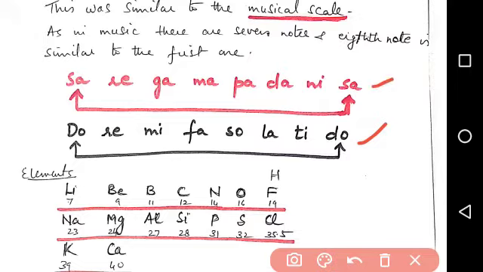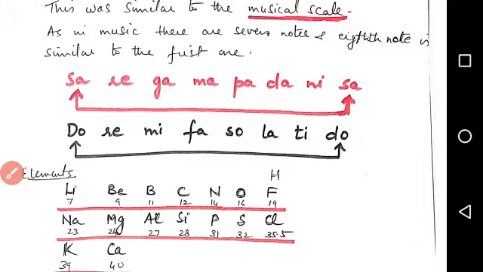So he arranged the elements like this: lithium, beryllium, boron, carbon, nitrogen, oxygen, fluorine, sodium, magnesium, aluminium, silicon, phosphorus, sulfur, chlorine, potassium, calcium. So below lithium we have sodium and potassium, below beryllium we have magnesium, calcium, and below hydrogen we have fluorine and chlorine. All these resemble in their properties.